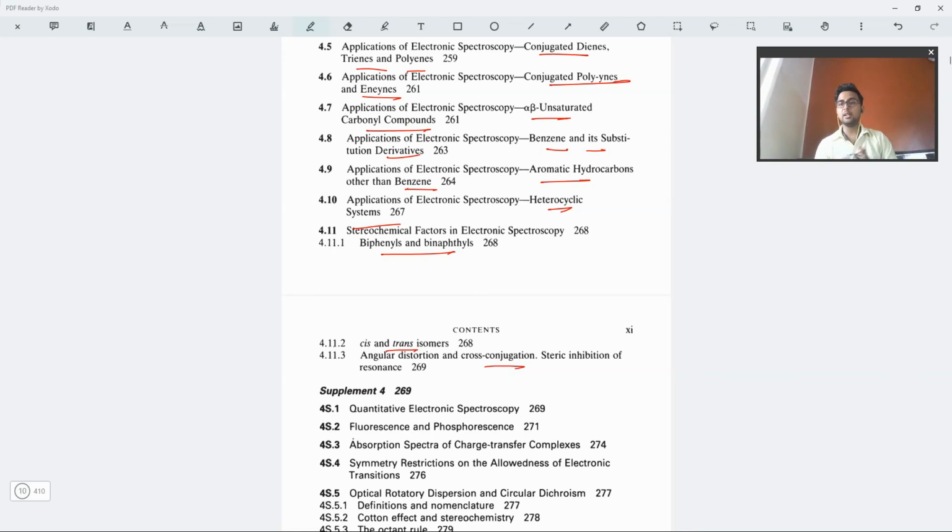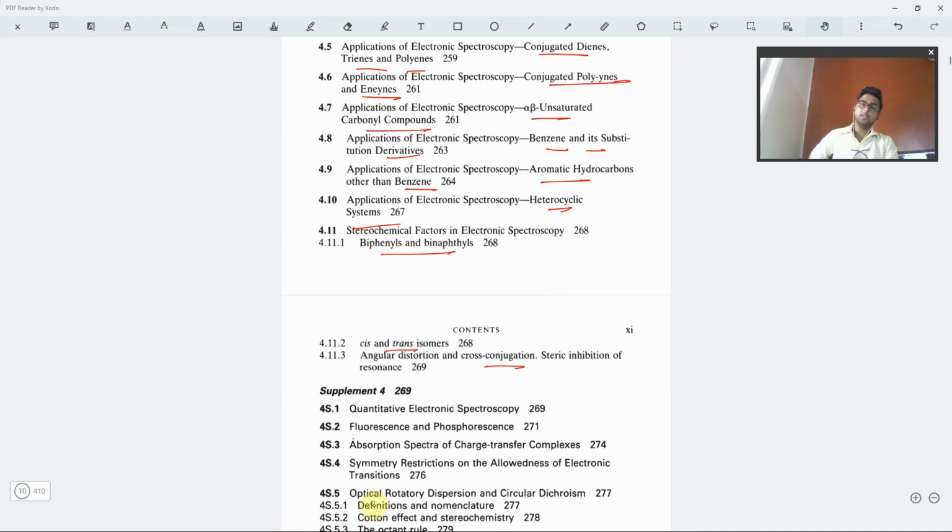So basically, all kinds of molecules that exist in organic chemistry, all of them would be showing some lambda max values, and how the lambda max value is changed or affected in certain chemical environments. All of them are quite extensively and very properly given in this book. Okay.